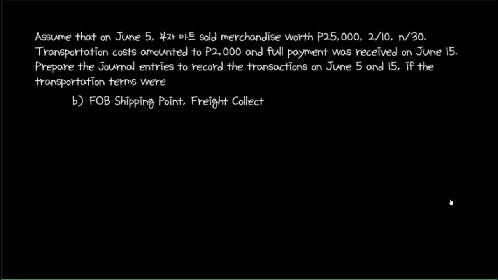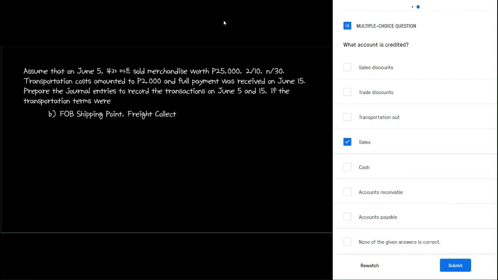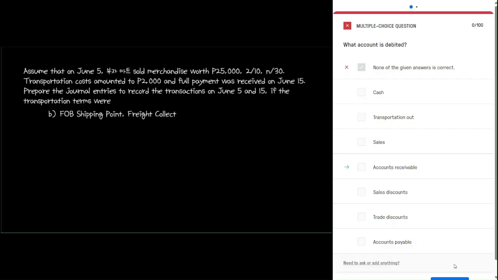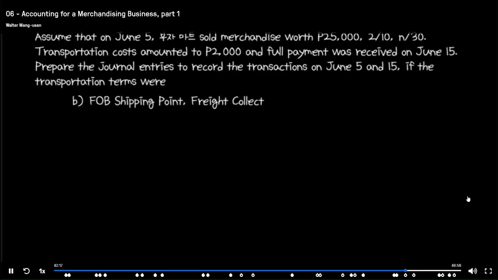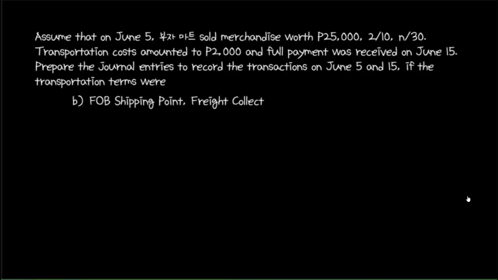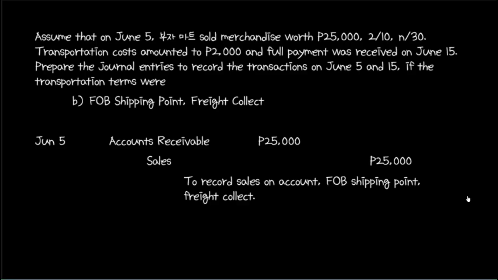How do we record the sale of merchandise on June 5? Well, we start with debiting accounts receivable and crediting sales. FOB shipping point means that the buyer will shoulder the cost of transportation, so the seller will not have a debit to the transportation out account. Freight collect means that the buyer will pay the shipping company, which means that the seller will also not have a credit to cash. So we just need to write a description and our entry is complete.